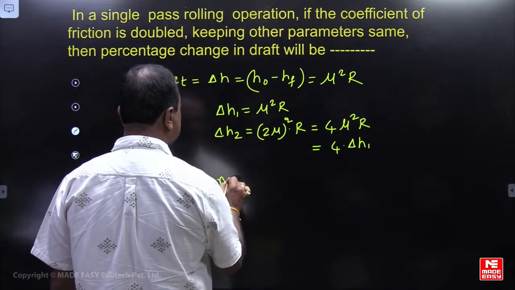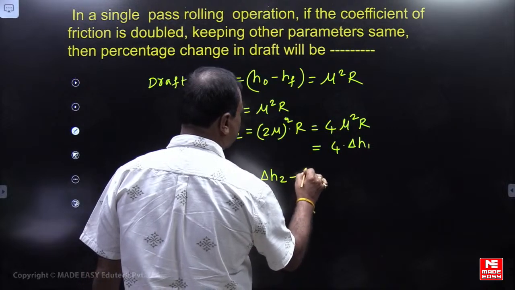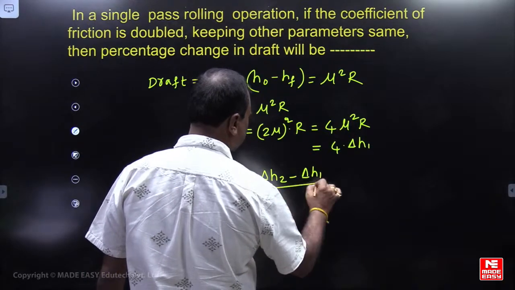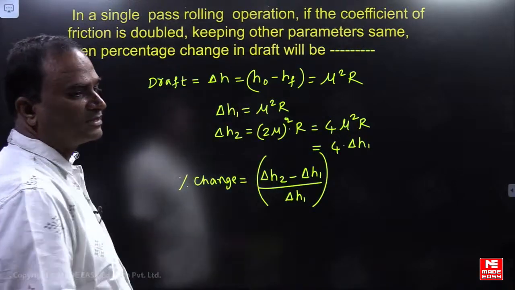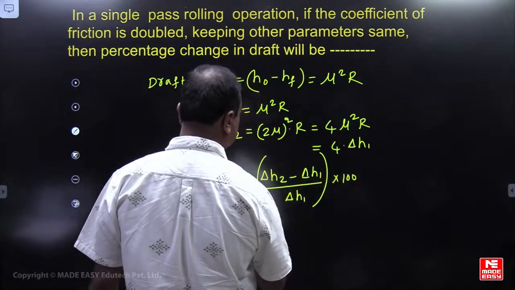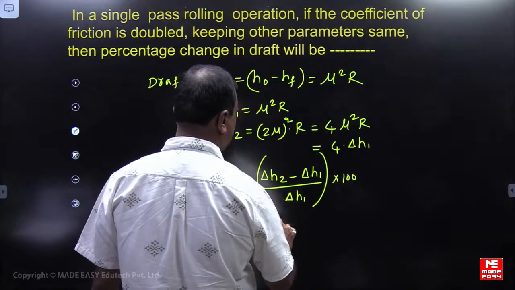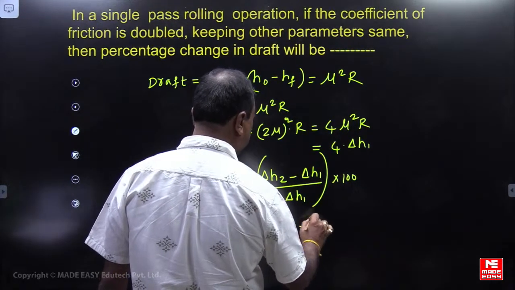Percentage change in draft will be equal to delta H2 minus delta H1 by delta H1, into 100%. So delta H2 by delta H1 minus 1.